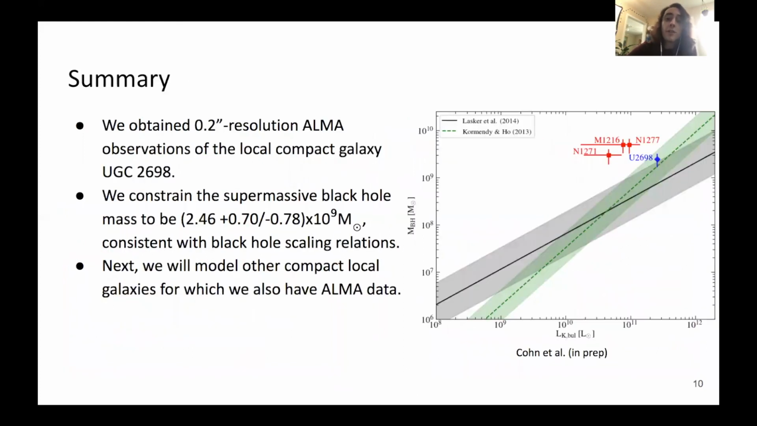To conclude, we performed molecular gas dynamical modeling to measure the mass of the black hole in the local compact galaxy UGC 2698. We find a black hole mass of 2.46 billion solar masses, which is consistent with the black hole scaling relations. Moving forward, we'll make gas dynamical black hole mass measurements for more galaxies in the local compact sample, which will help us further explore whether black hole growth may precede the growth of stars and galaxies, or if the high mass end of the black hole scaling relations may just have more intrinsic scatter than previously thought.